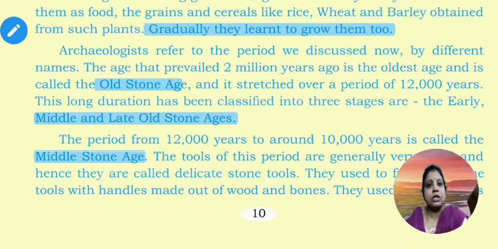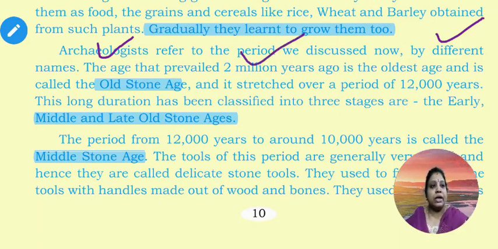Afterwards, archaeologists refer to the periods we have discussed by different important names. The age that prevailed 2 million years ago is called the Oldest Age, also called the Old Stone Age, and it stretched over a long period until 12,000 years ago.